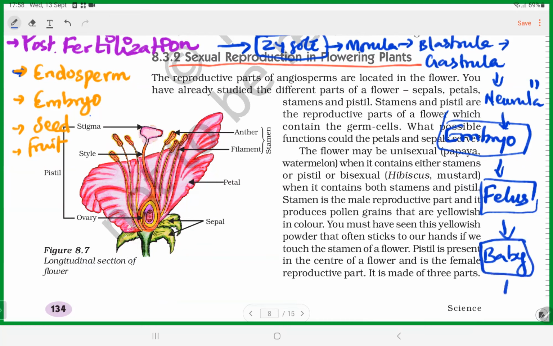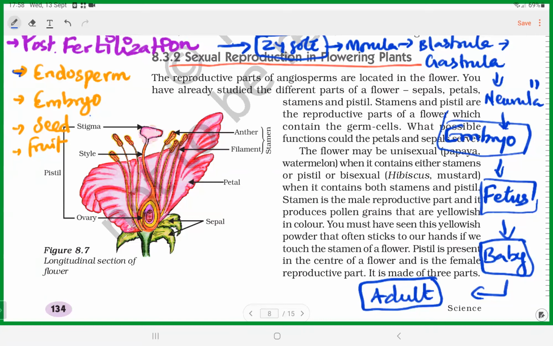And then the baby grows to become an adult. Okay, so they are the post-fertilization events in animals. Zygote formation, then different stages of embryo formation, then fetus formation, and then parturition, baby formation means baby birth, and then the baby develops into an adult. Can you understand? So that's about post-fertilization in humans or animals.